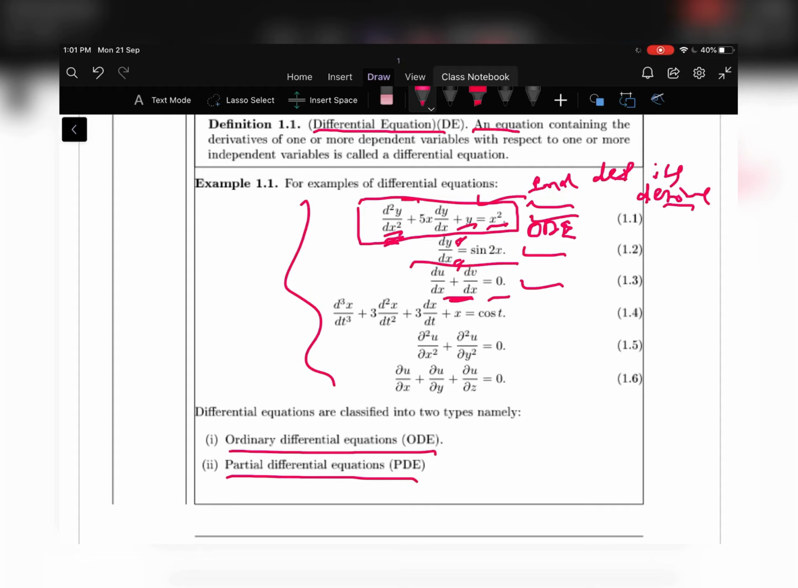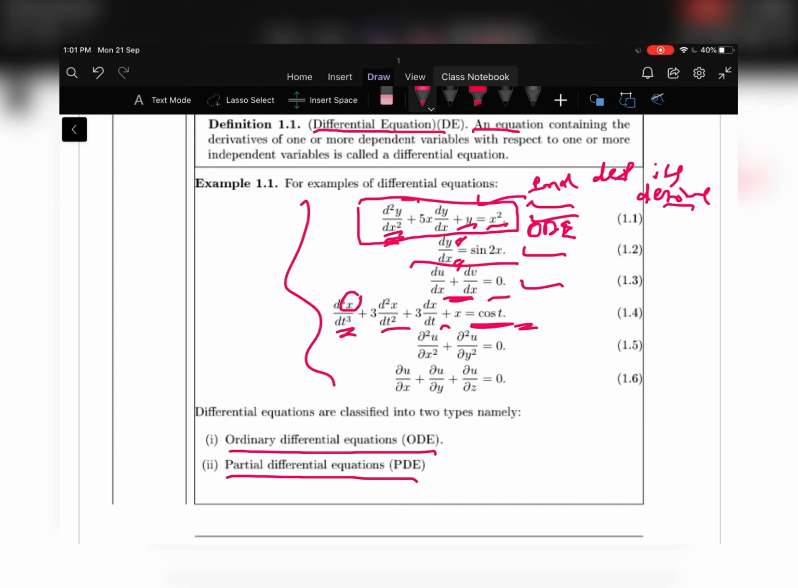D cube x by dt cube plus 3 into d square x by dt square plus 3 into dx by dt plus x is equal to cos t. It is also an ordinary differential equation because it has the derivative of the dependent variable x with respect to the single independent variable. Therefore this equation is called an ordinary differential equation.